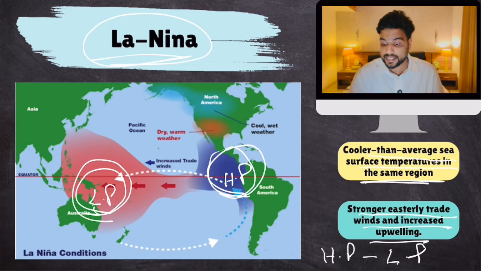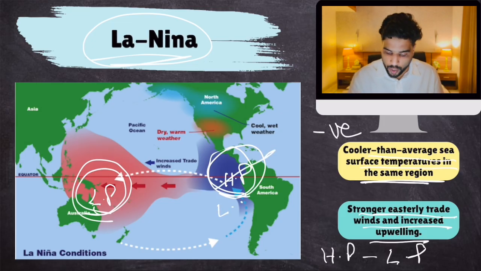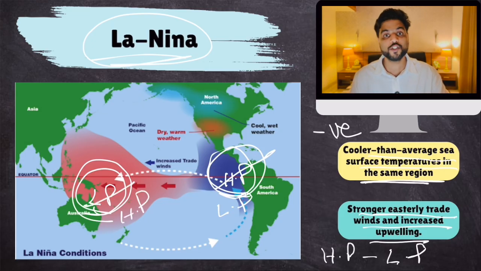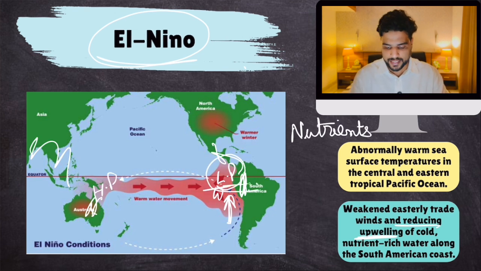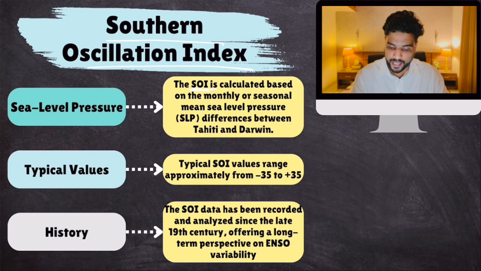And if the difference is negative, that means pressure over here is low and pressure over here is high. That is El Nino. Because during El Nino, there is low pressure over here and high pressure over here. Yes? So pressure is low over here. So this is less, this is more. Okay? So the value of the Southern Oscillation Index is low.